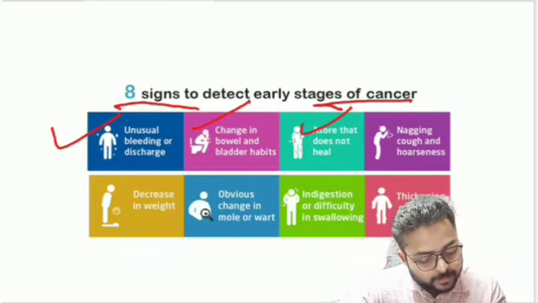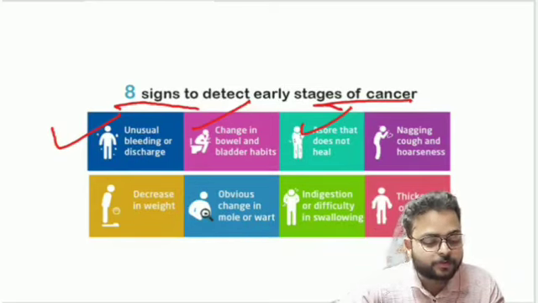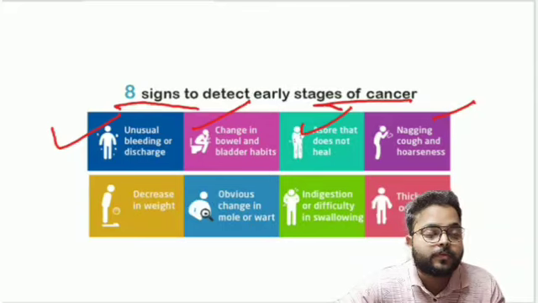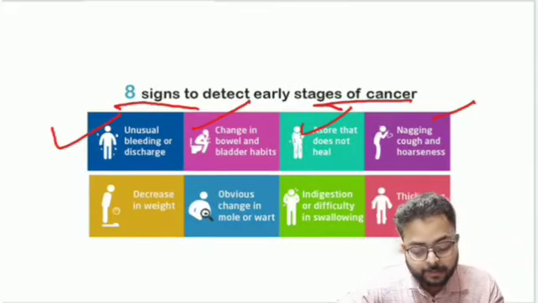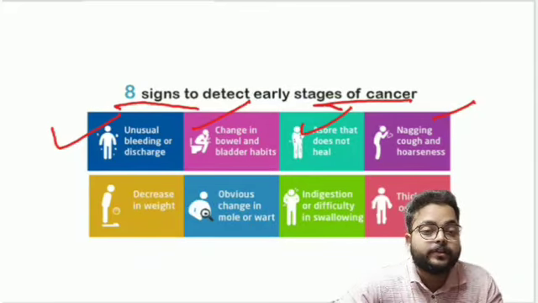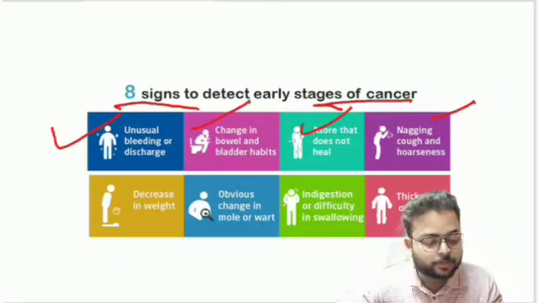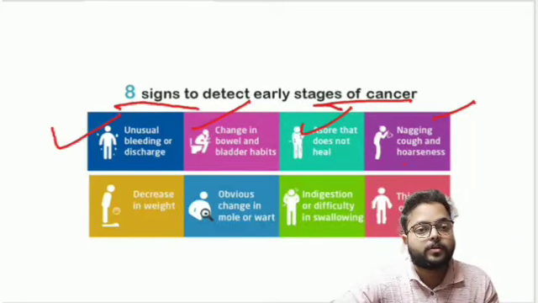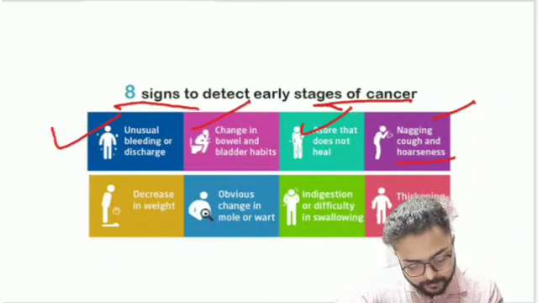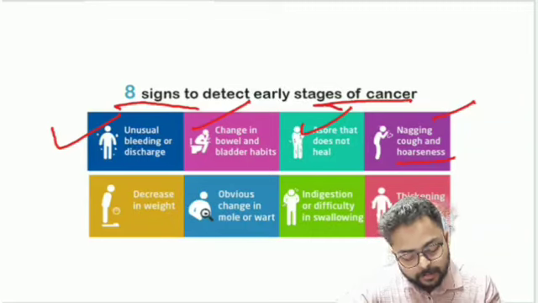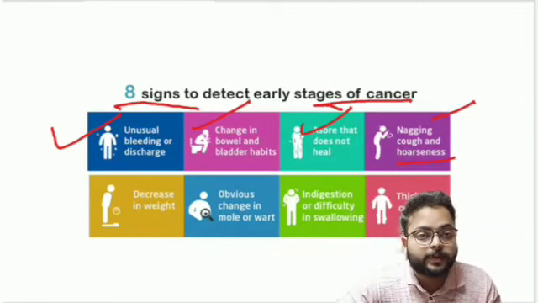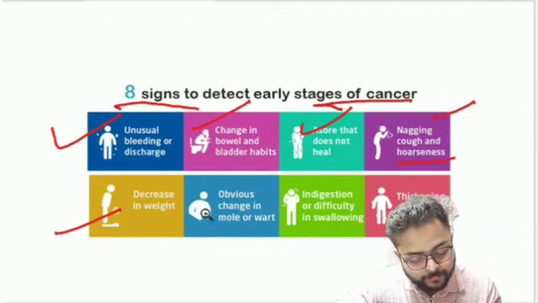The next one is nagging cough and hoarseness. There will be a continuous cough for cancer affected persons, and changes in the voice. Their voice will become harsh, and there will be sudden weight loss for the person.